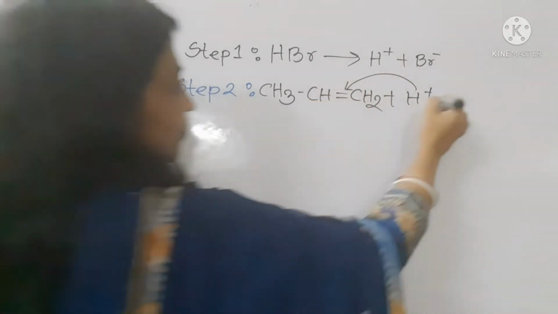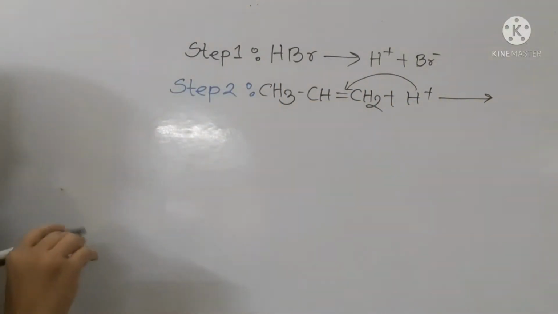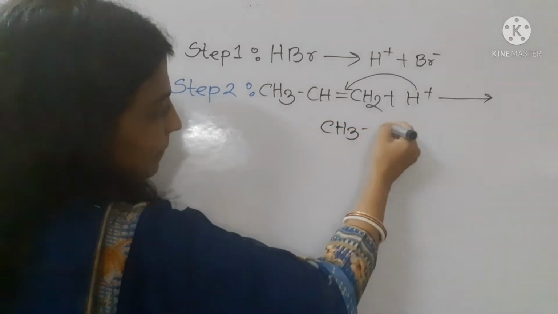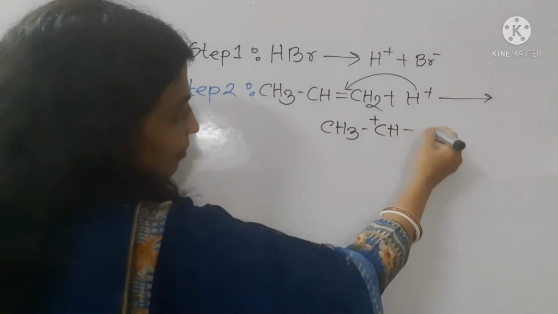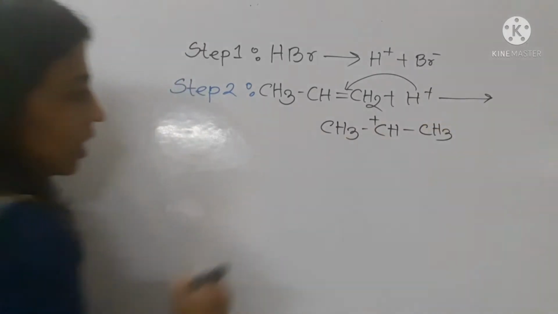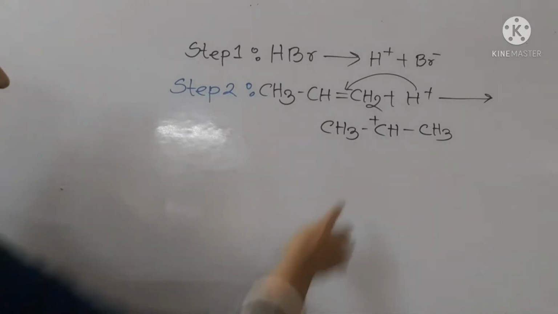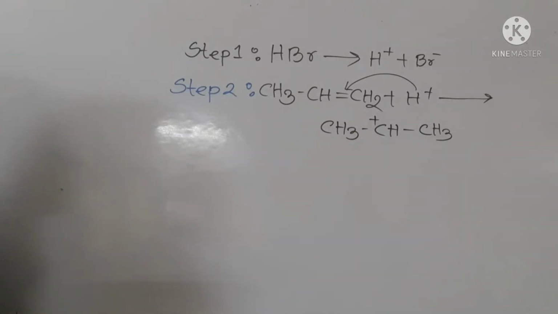The hydrogen ion attacks the pi electrons and forms a carbocation, a secondary carbocation. Now the bromide ion attacks this carbocation, that means the positively centered carbon, and forms the product.